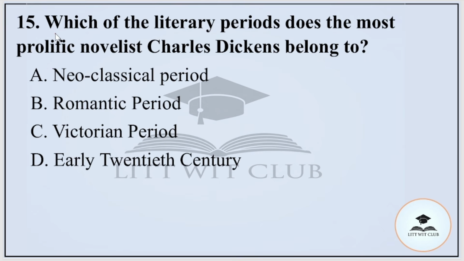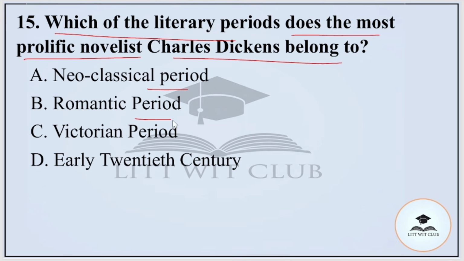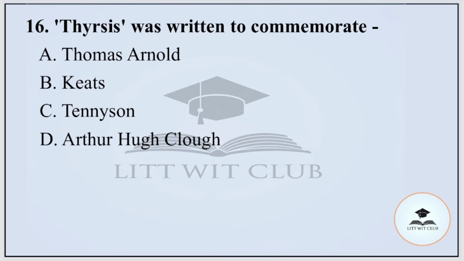Question number 15. Which of the literary period does the most prolific novelist Charles Dickens belong to? Option A, neoclassical, B, romantic period, C, Victorian period, or D, early 20th century. And the correct option is Victorian period, option number C.